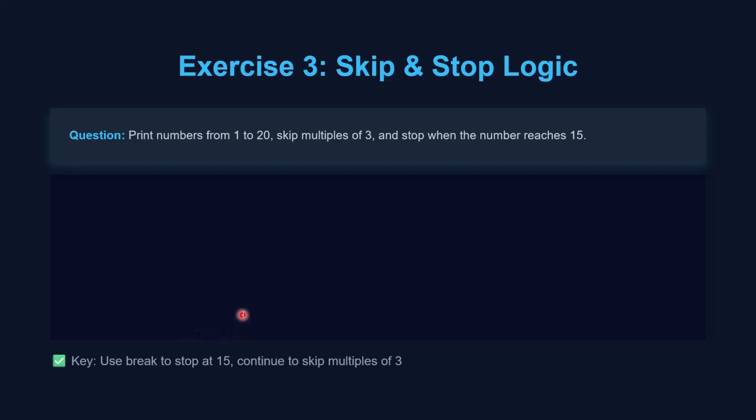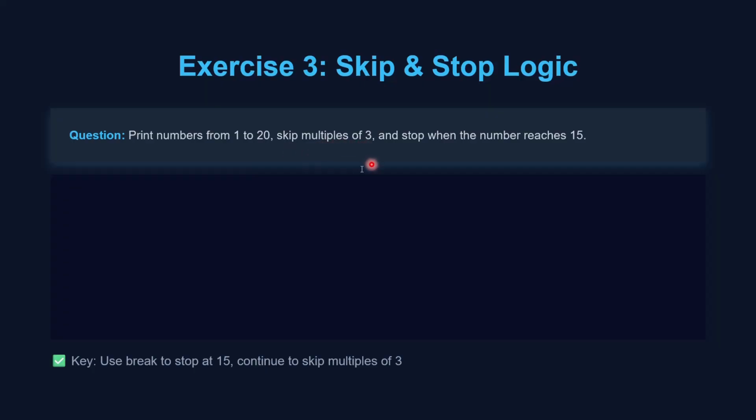Let us see this. This exercise is to print numbers from 1 to 20, skip multiples of 3, and stop when the number reaches 15. As we can see, it's written to print numbers from 1 to 20. That means the range of the loop will be from 1 to 21.